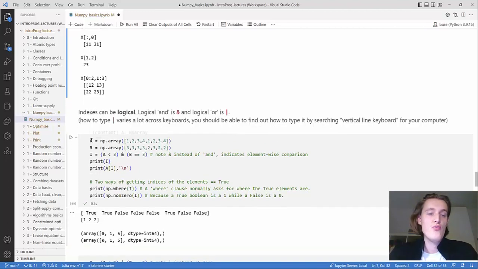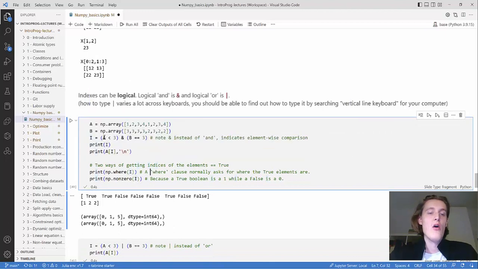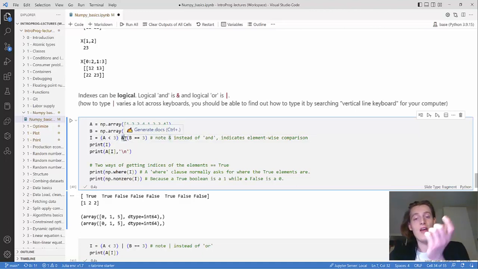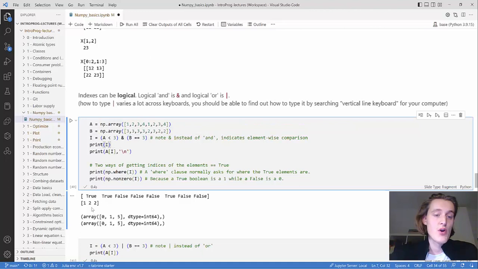So here we have 2 NumPy arrays, which are one-dimensional and of the same length, and then we create a new NumPy array called I, which is of the same shape as A and B, because it's created from A and B. We say, okay, we want it to be true if the element of A is less than 3, and this is an element-wise comparison. So for each element, we want it to be true if the element in A is less than 3, and if the element in B is equal to 3. So this is what you get here.